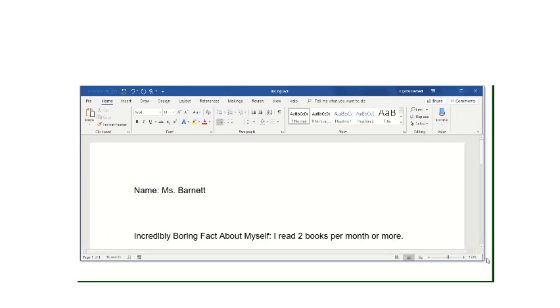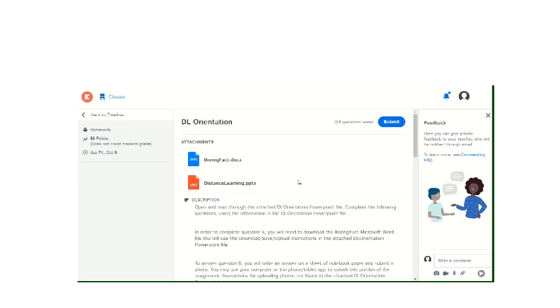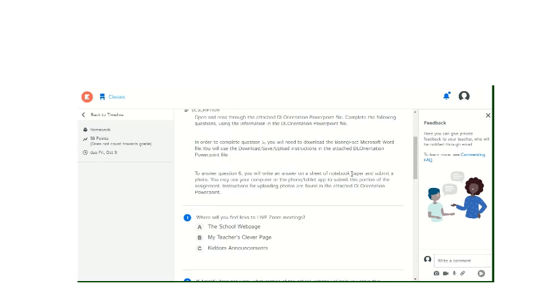have to save this document again. So you're going to click this little button that has save on it. It's just a little disc. Click save. That has now saved this as boring fact. So what I'm going to do now is go back to my Kinnum orientation, and it's time for me to